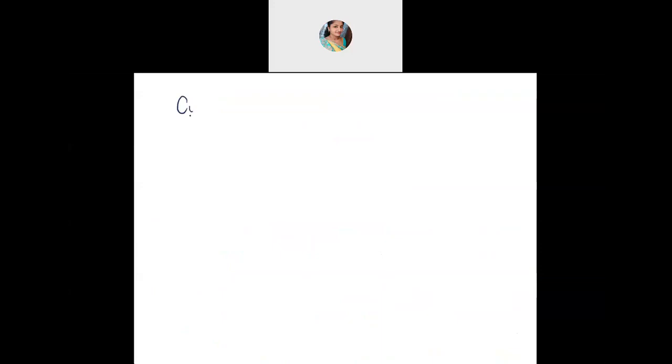So cyclic alcohol, if you are having a cyclic alcohol name. See this one, directly we can name. You tell me what will be the name of this. How many carbons are there here? This is a cyclic compound. It is not a benzene compound because there is no double bond here. 5 are there.